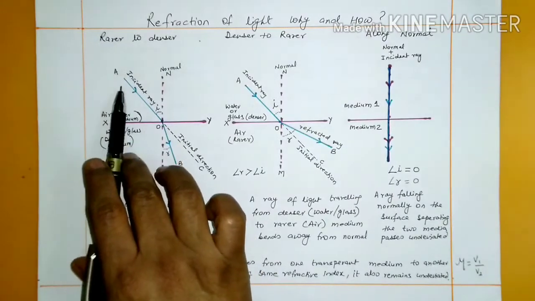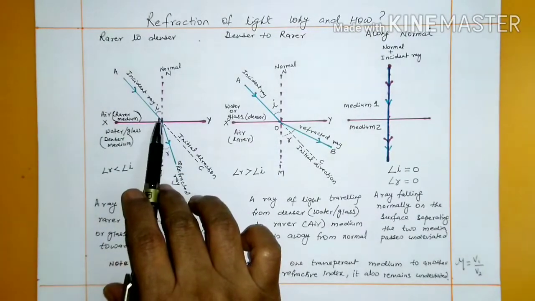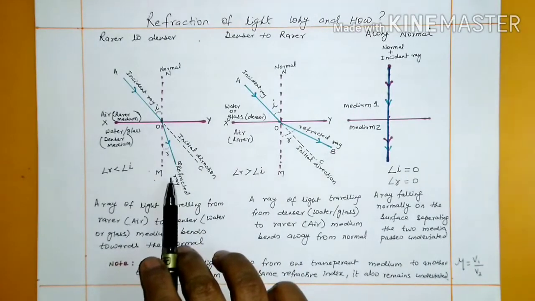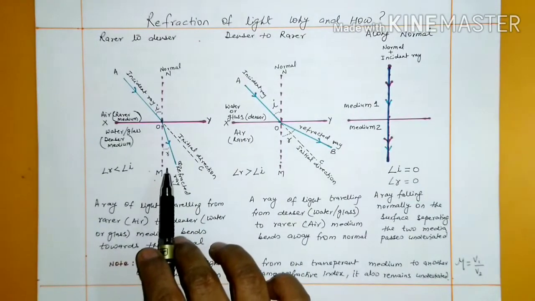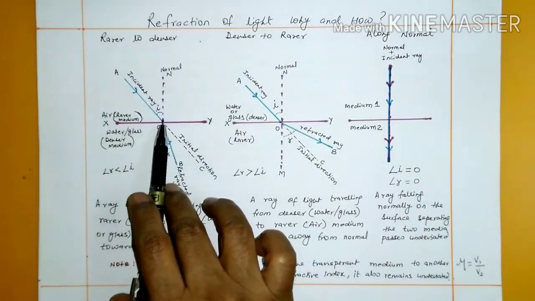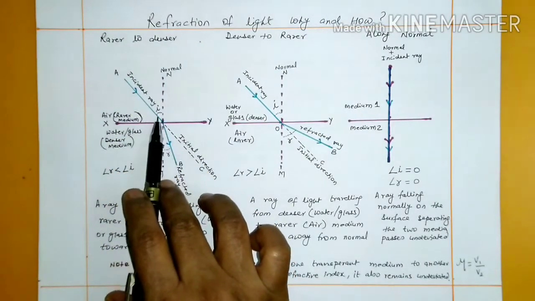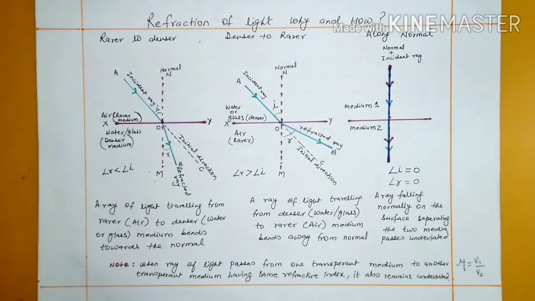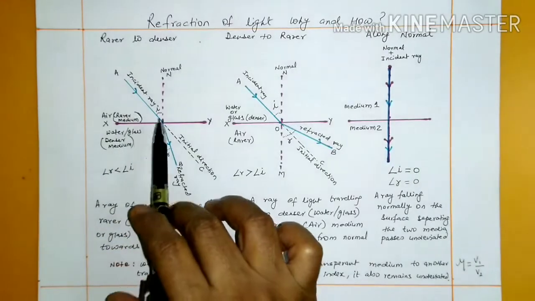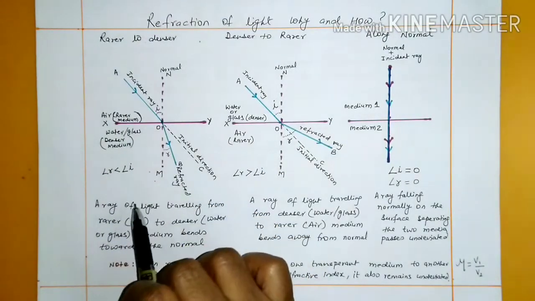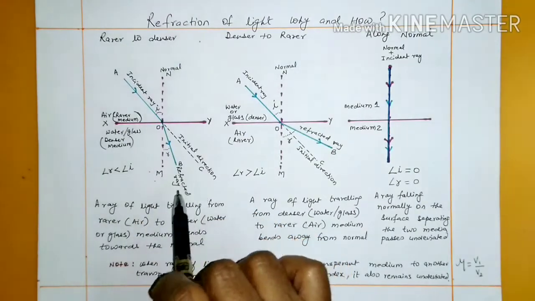What is different in light traveling in this medium and light traveling in another medium? Any guesses? Yes. What changes? Speed. The speed of light in one medium and the second medium is different. That is the main reason for light to change its path, or bend, or refract from its original path.